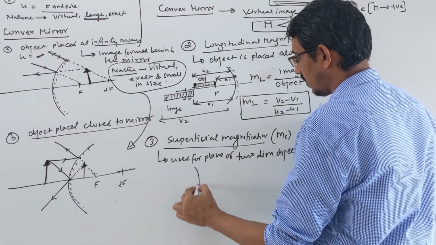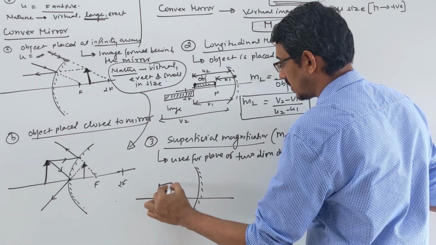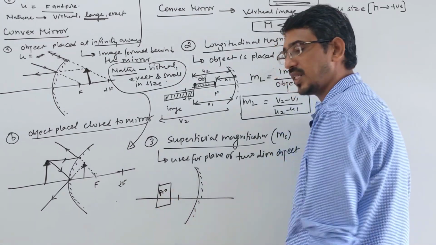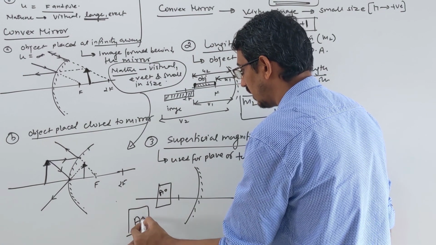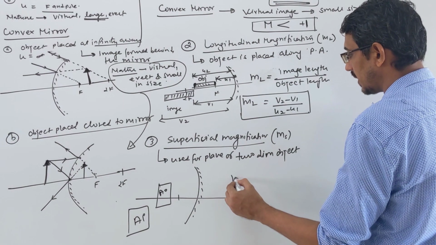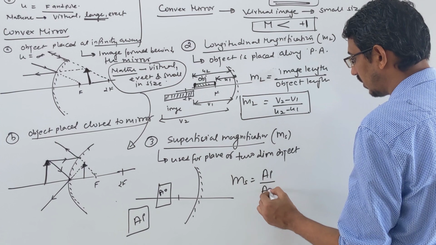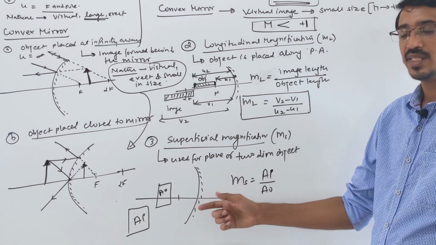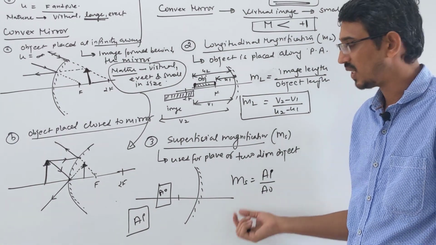So suppose you have the same mirror and you put some sheet in front of it, of some area. Let's call the area of this object A0. Then some image will be formed here. That's the image, with area AI. Then what is your superficial magnification MS? This is simply equal to the area of the image by the area of the object. This is called your superficial magnification. They never asked us, still it is there.